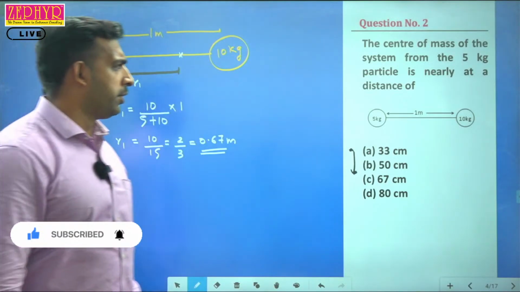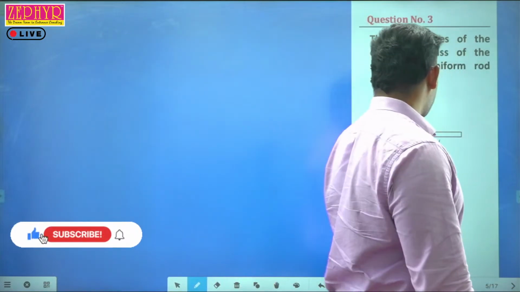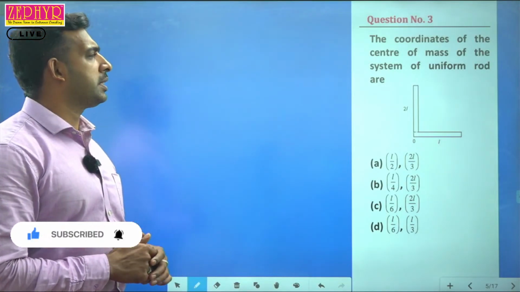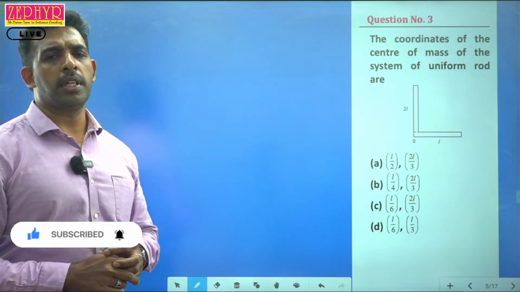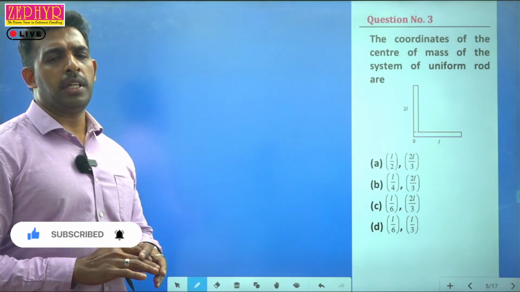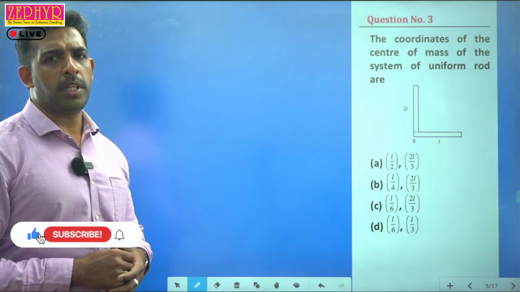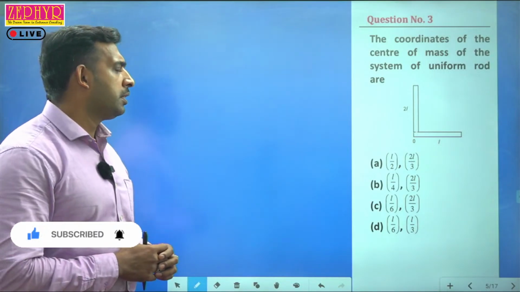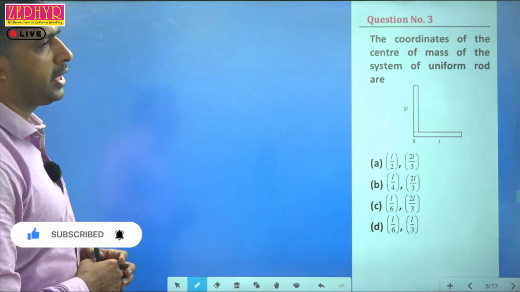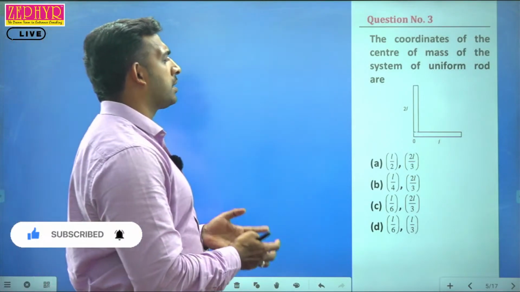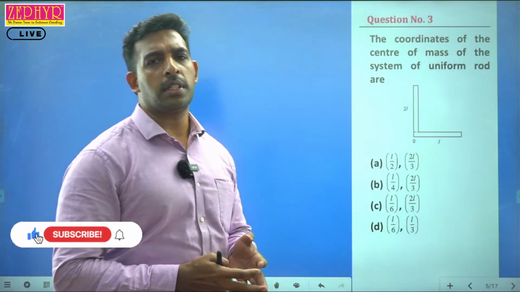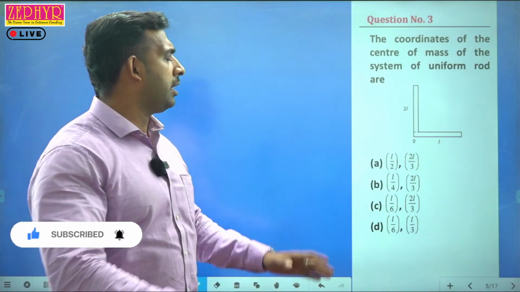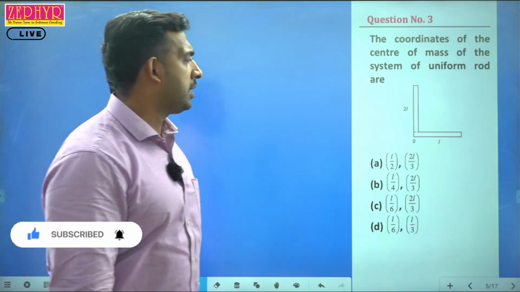Okay, we shall move on to the next question, question number 3. There is another type of question where the mass will not be given, they will be giving only the dimensions. From that, either we need to predict the mass, or find out what term can be an alternative to the given mass. It's a very typical question for the exam, because the student will be confused: where is the mass given? Unless we know the mass, how can we calculate the center of mass position?